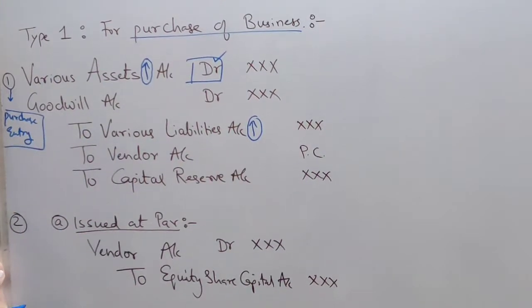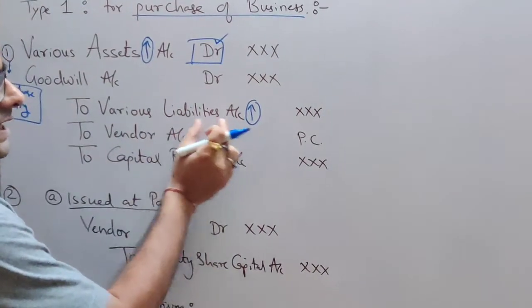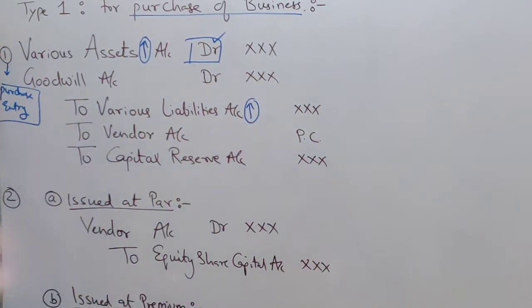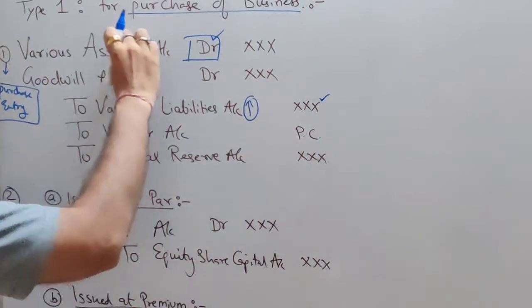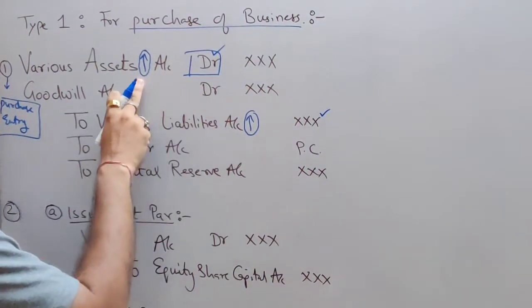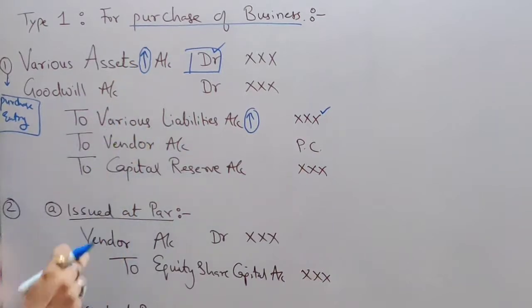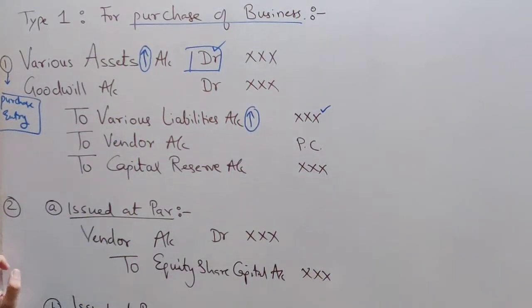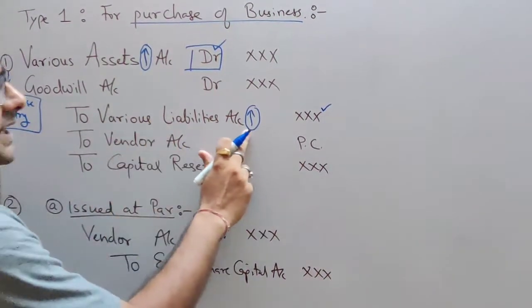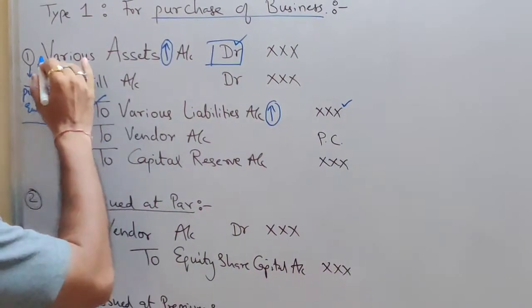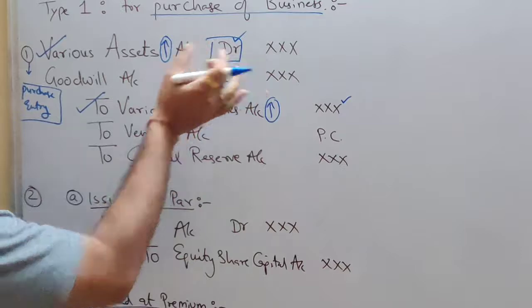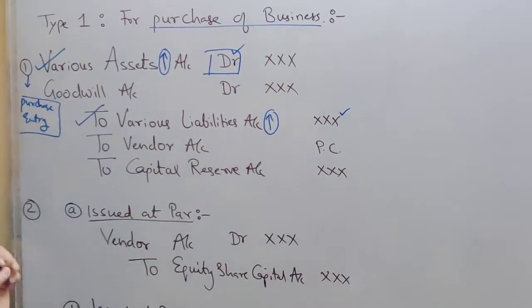And the modern approach says, if your liabilities are increasing, give credit effect. So your liabilities are credited. Assets are debited because assets are increasing, and whenever assets increase, we give debit effect. Liabilities, whenever they increase, we give credit effect. So have you understood these two effects? Various assets debit to various liabilities.